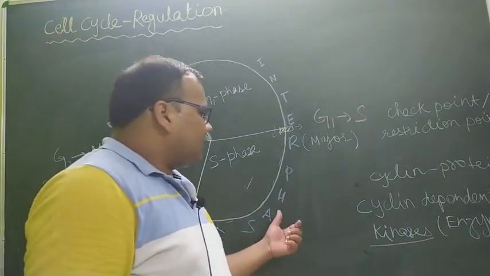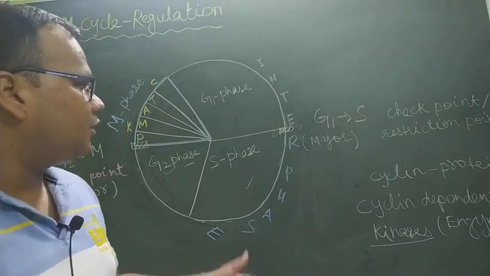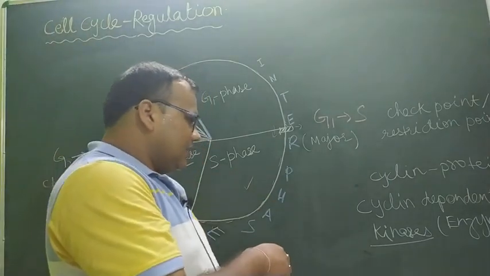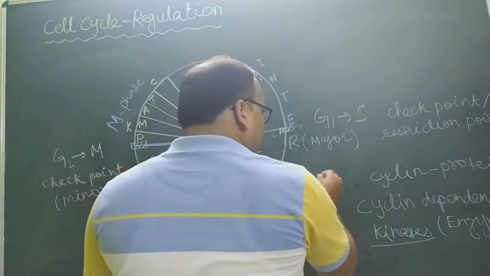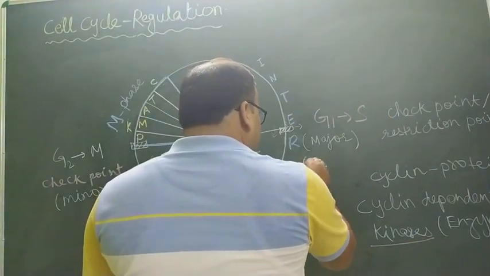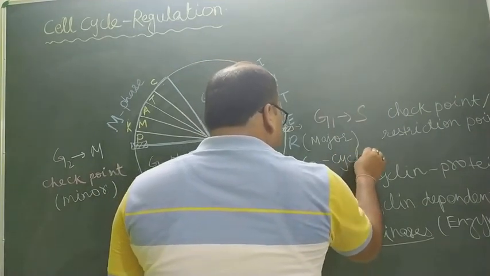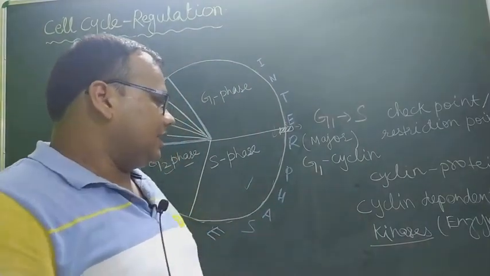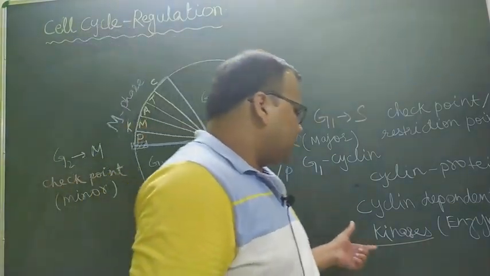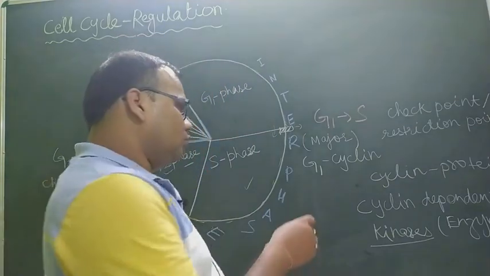So let us discuss what are the enzymes and cyclins involved in G1 to S checkpoint. G1 cyclin is involved. The name of the protein is G1 cyclin. And this protein is activated by a specific cyclin dependent kinase which is called CDK2.